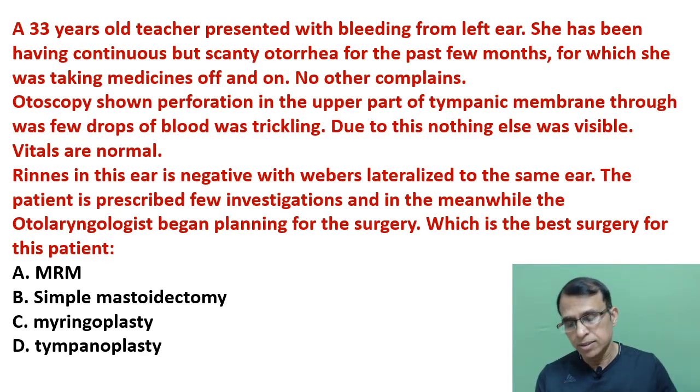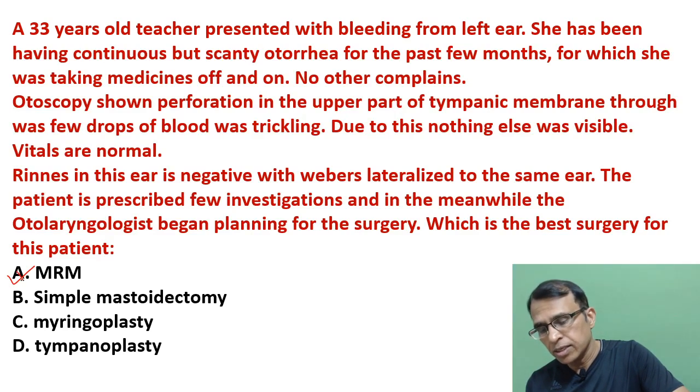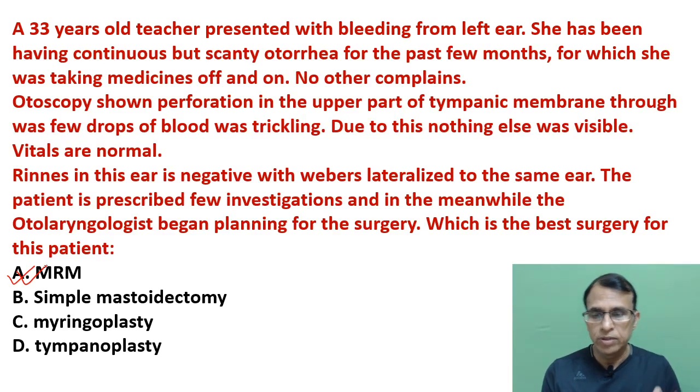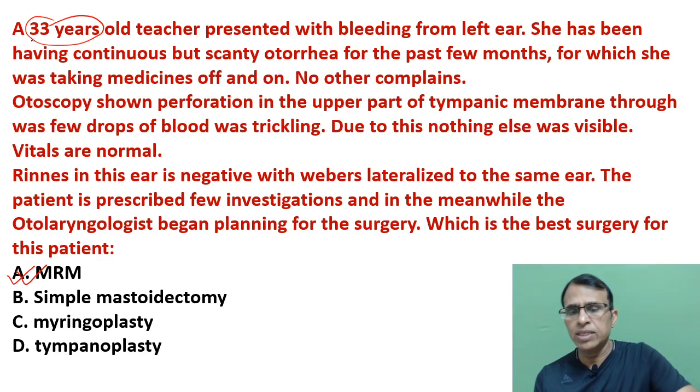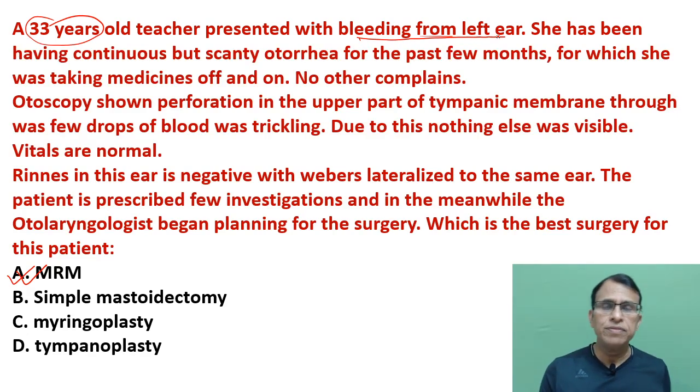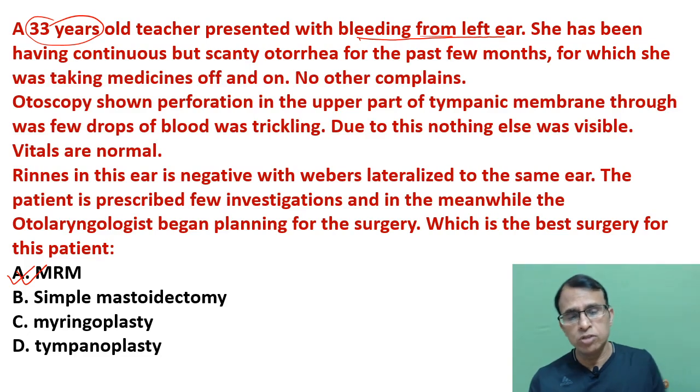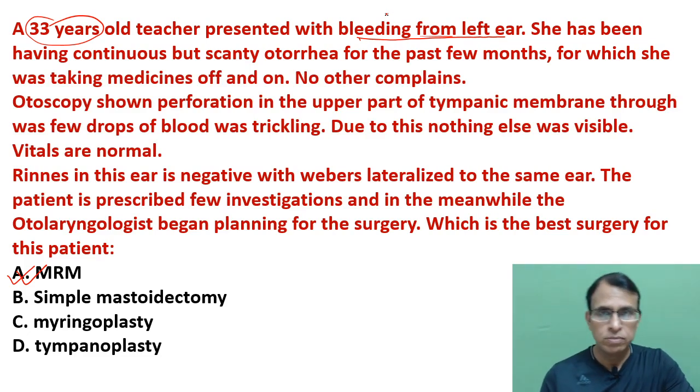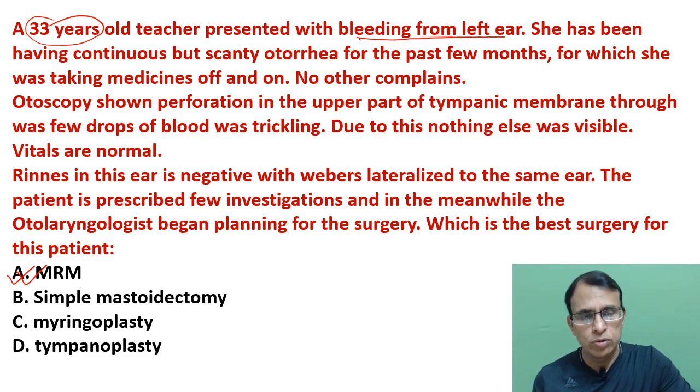And the correct answer is A, MRM, modified radical mastoidectomy. Now this is adult, doesn't matter the profession in this case, present with bleeding. Now bleeding from the ear can be vascular tumors, malignancies, trauma, and very important, unsafe CSOM. Bleeding is also very common in unsafe CSOM, besides vascular tumor, malignancies, trauma in the ear, all that. There is no history of trauma actually, so that can be ruled out.